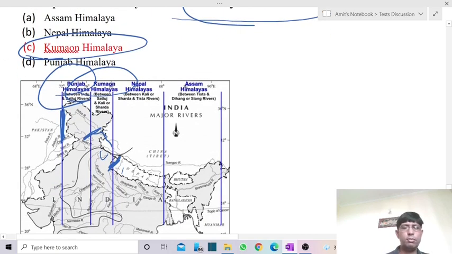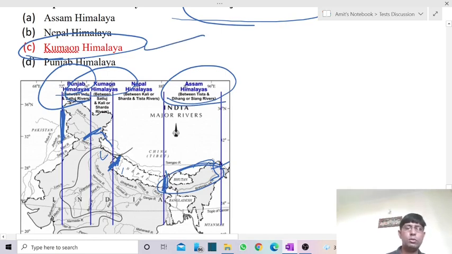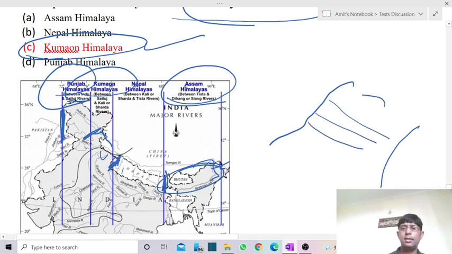Now thereafter, from river Kali till river Tista, it is called Nepal Himalayas, and then from river Tista till river Dihang. Now river Dihang is the name of river Brahmaputra only in Arunachal Pradesh. So there it is called Assam Himalayas. So the answer is Kumaon Himalayas, which lies between river Satluj and river Kali. These ranges are called Kumaon Himalayas.